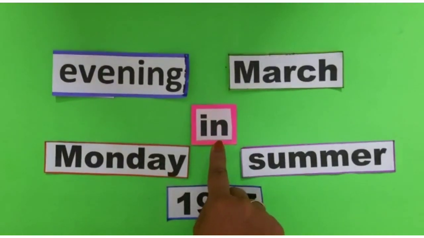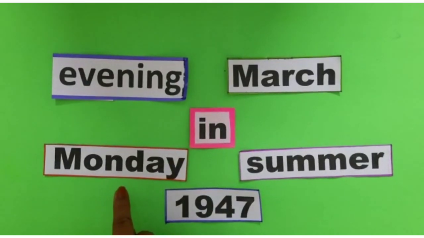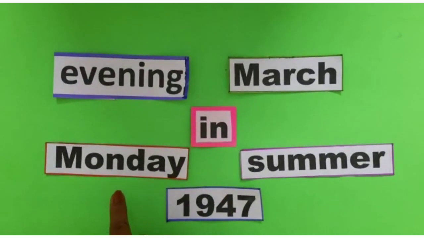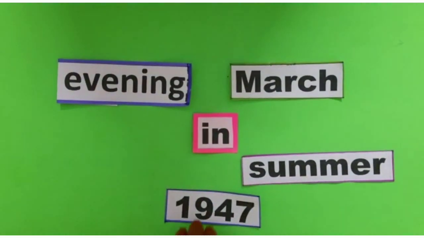Now can we say in Monday? No, this is incorrect because in is not used with the days of the week. So we'll take it out.